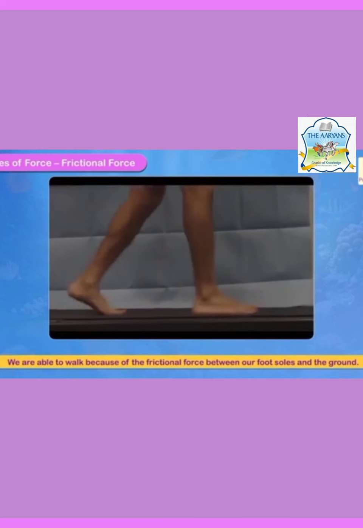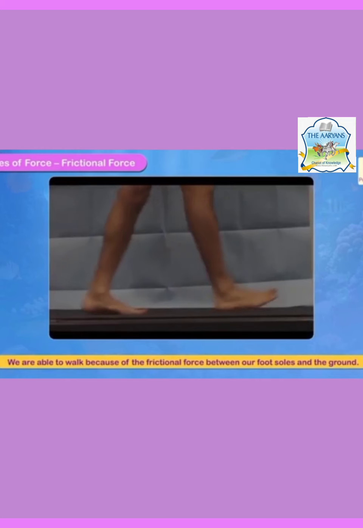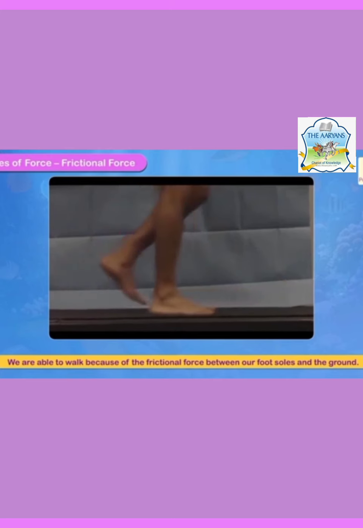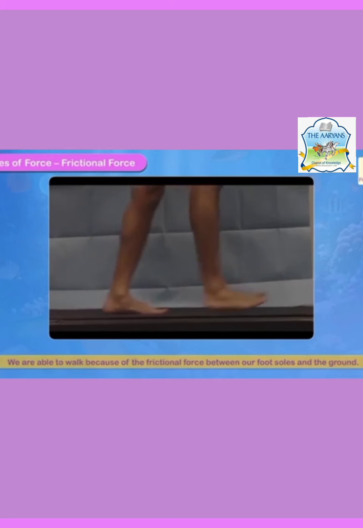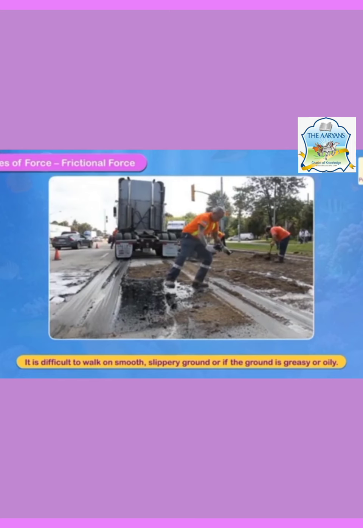We are able to walk only because of frictional force, and that frictional force is between our foot soles and the ground. It is difficult to walk on smooth, slippery ground, or if the ground is greasy or oily.